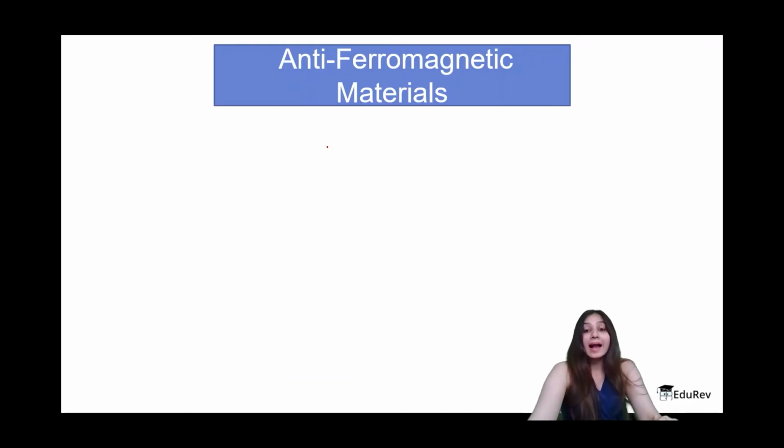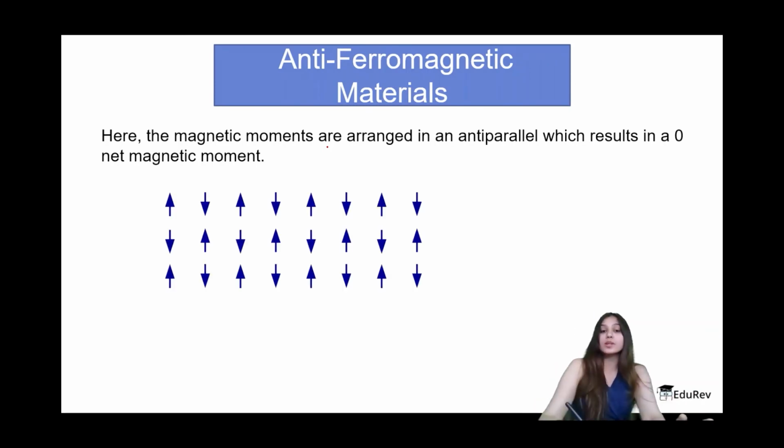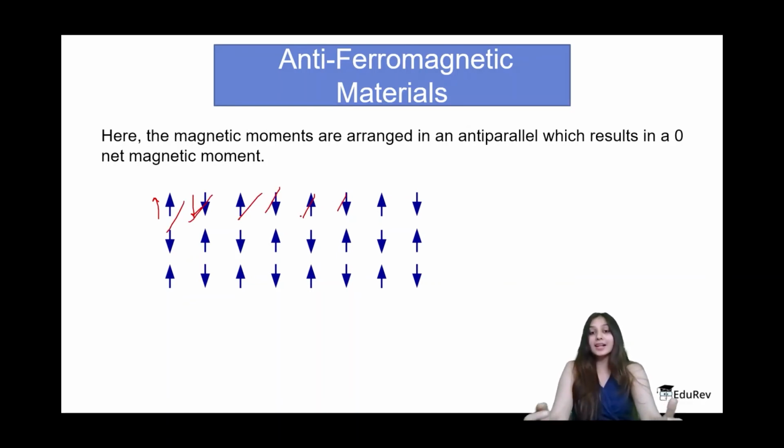Now we have anti-ferromagnetism. What is anti-ferromagnetism? As the name suggests, there is something anti about these ferromagnetic substances. Here the magnetic moments are arranged in anti-parallel direction, which results in zero net magnetic moment. As you can see, there's one above, there's one below, so they are cancelling out, then they are cancelling out again. Just like that, all of them cancel each other and we have a net zero magnetic moment, and that's why they are not attracted.